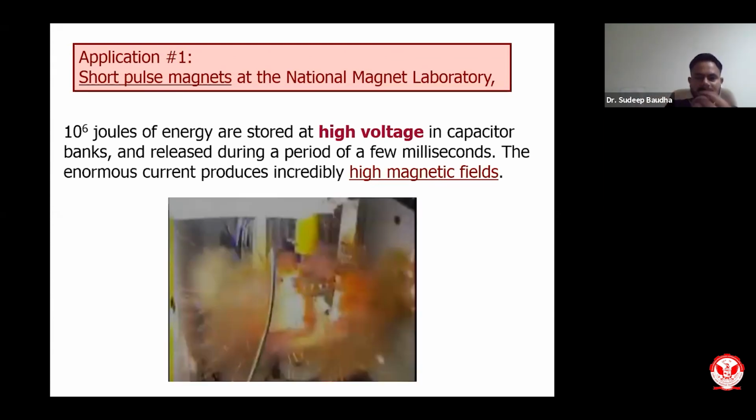So you can see a high amount of magnetic energy will be released. The picture is patented. I have taken it from the US National Magnet Lab where this picture was.